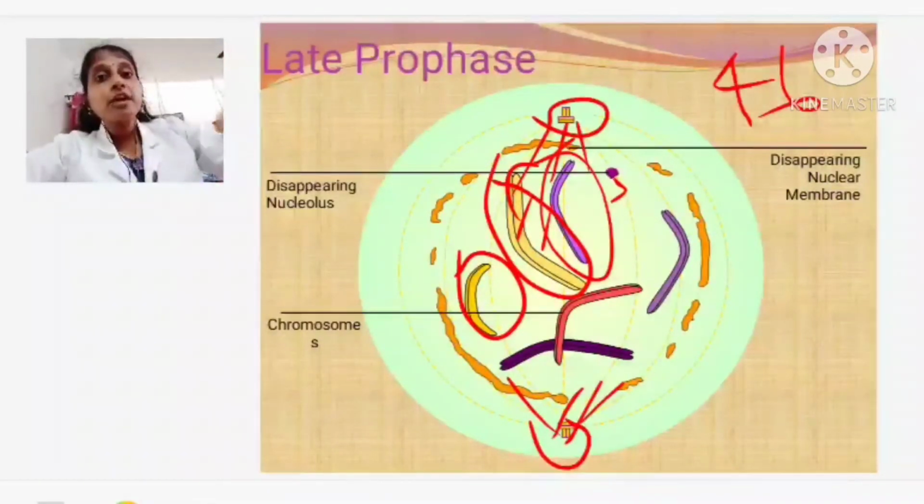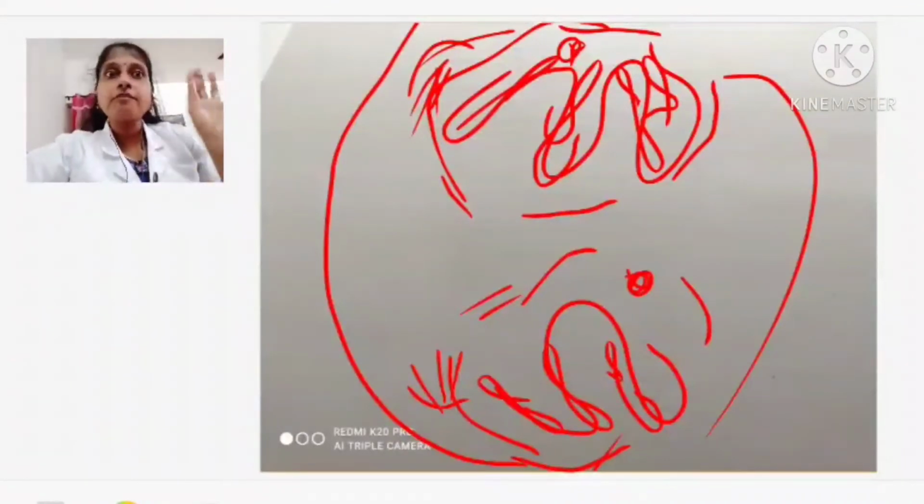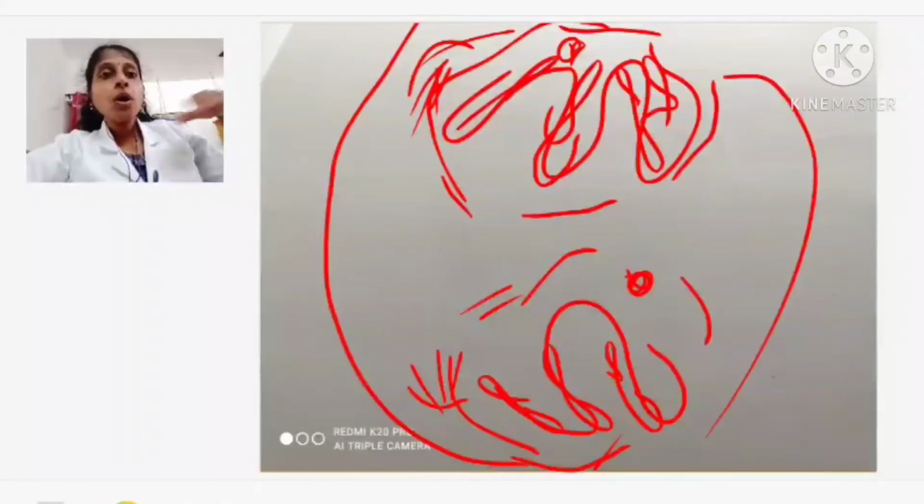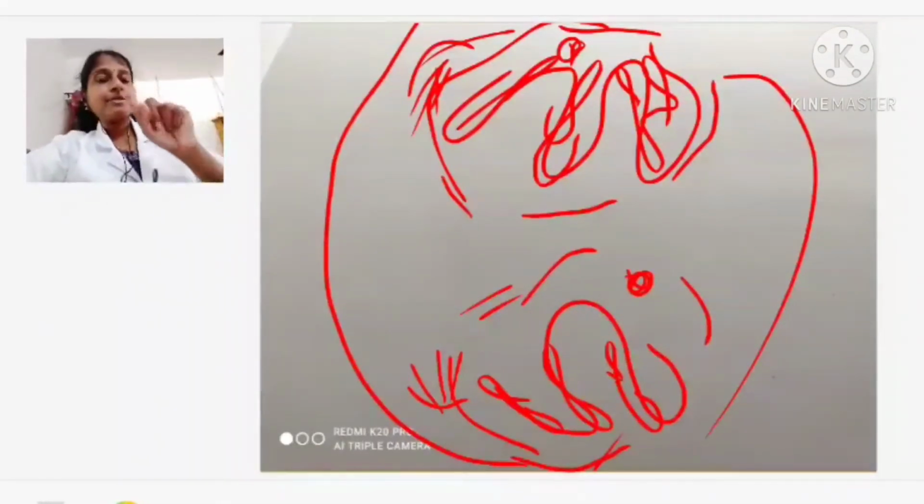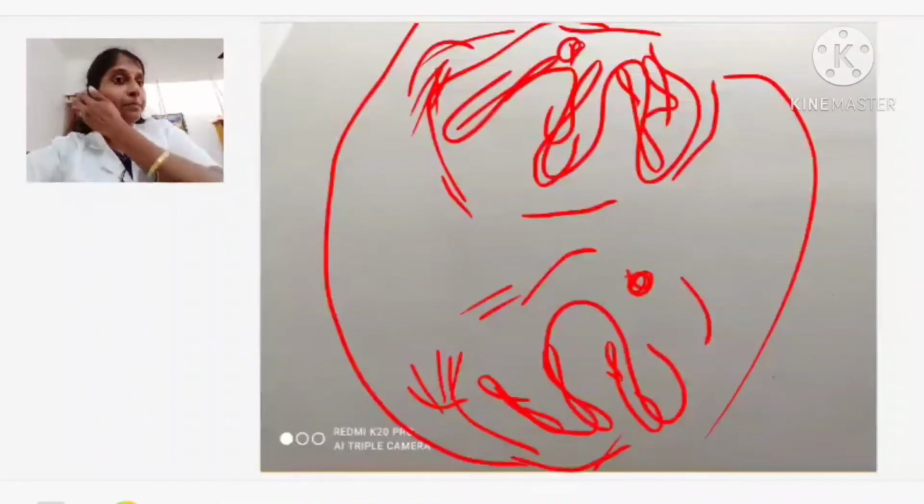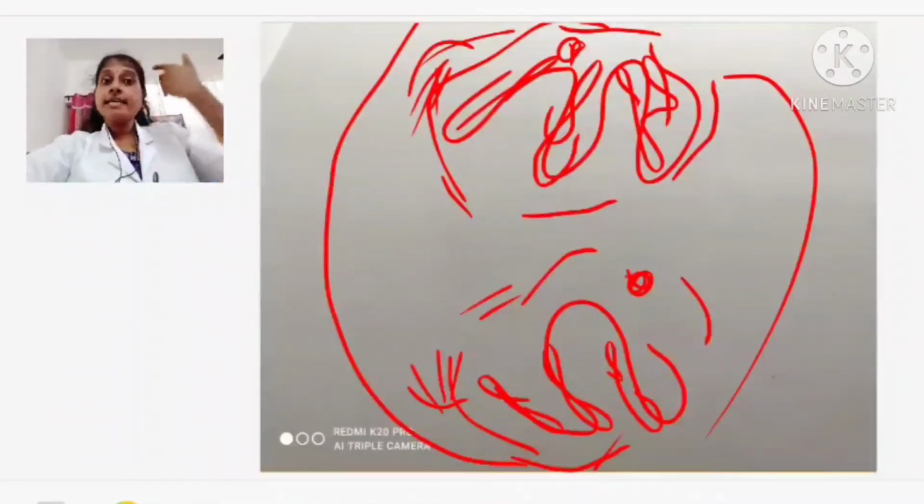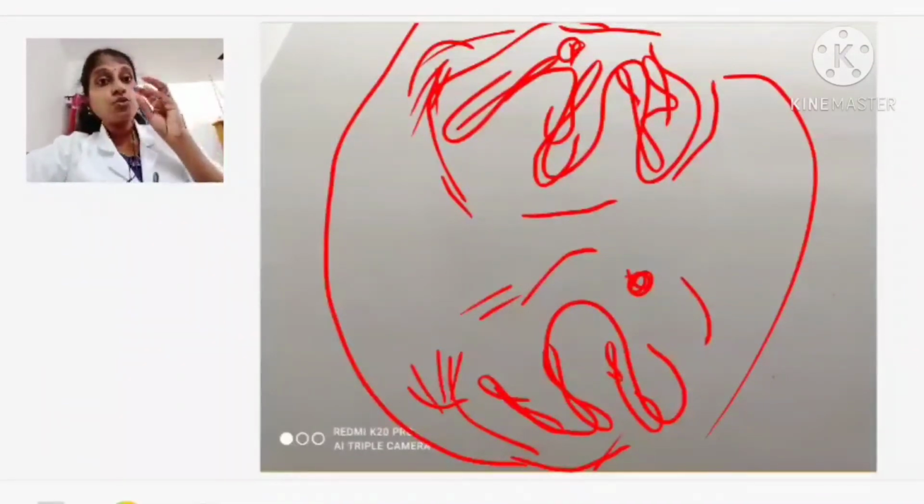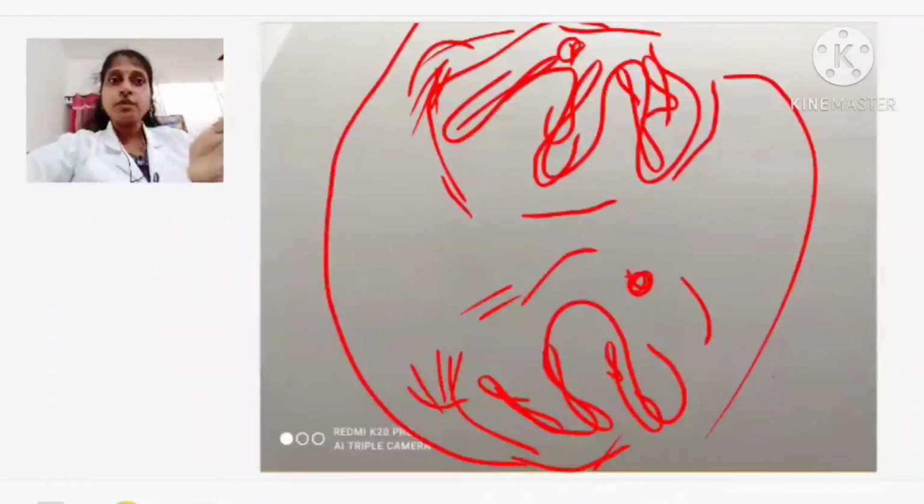Here, what is happening? The spindle fibers are disappearing. The spindle fibers are gone. It's not seen. Okay. Now, all is opposite to what? The prophase. So, the nuclear membrane reappears, the nucleolus reappears, the spindle fibers disappear, and the chromosomes, the chromatin network that was converted into chromosomes,